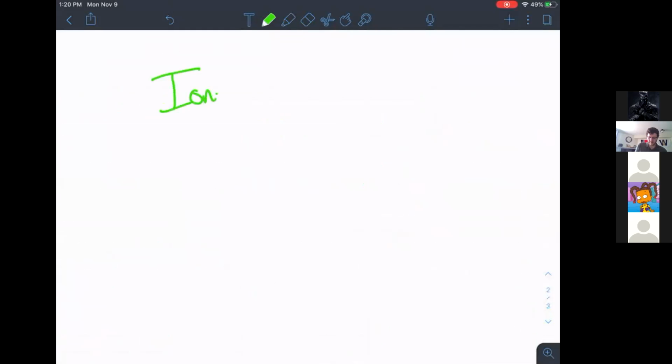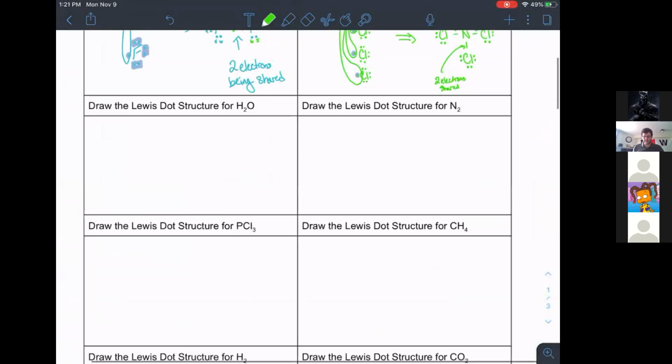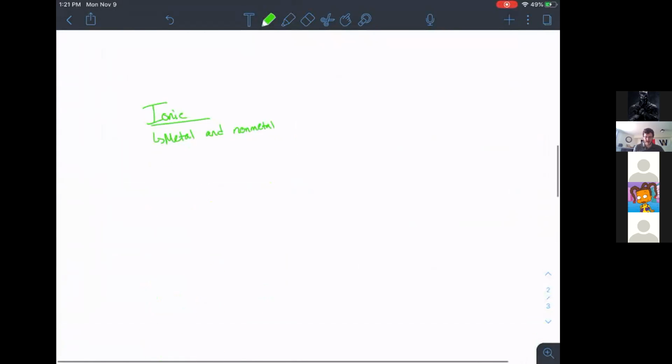Ionic is a metal and a non-metal, which all of these up here are non-metals. So a metal and a non-metal. So you're going to be creating those ions.